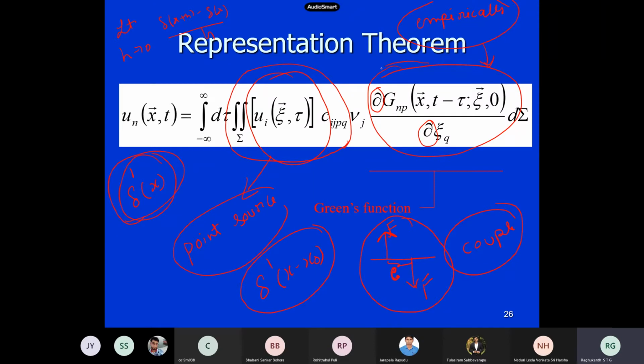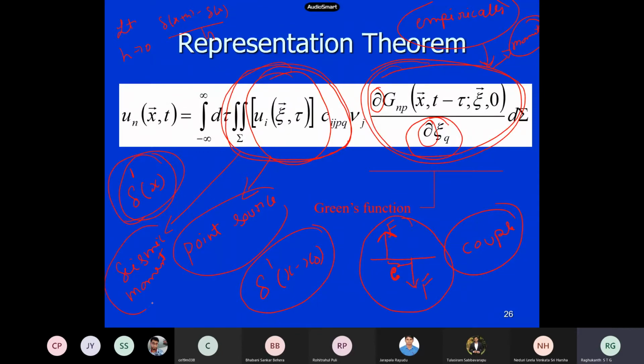So for Green's function, if I take a derivative of a Green's function, that means you are computing for a moment. So that is how it comes into the picture, and earthquakes are shear kind of a thing. We will come back to this after some time when we do the analytical derivation. You may have a doubt about why I am taking a spatial derivative, because it is a movement thing, and earthquake slip is there. This also you can represent in terms of seismic moments. Later on we will see the moment tensor and others.